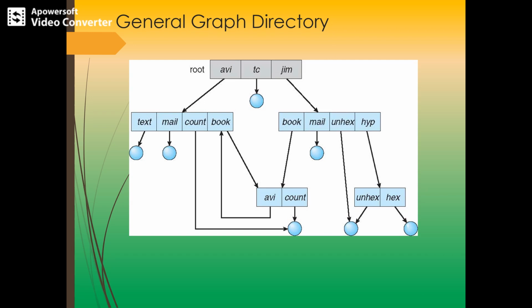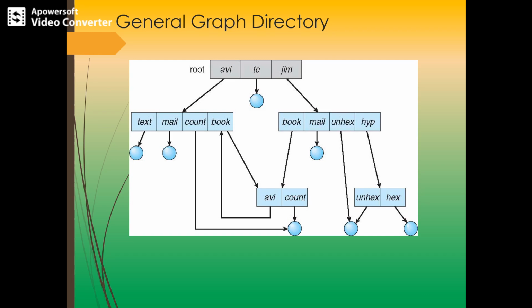It should be easy to see that simply adding new files to an existing tree preserves the tree structure. However, when we add links to an existing tree, the tree structure may be destroyed. The basic advantage of acyclic was the simplicity of the algorithm to traverse the graph and to determine that there are no more references to the file.